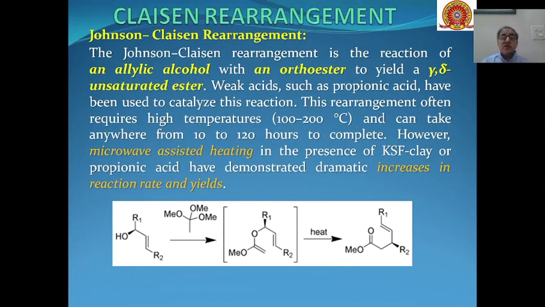Then is the Johnson-Claisen rearrangement. Here, allylic alcohols react with an orthoester, and gamma, delta unsaturated esters are formed as the product. So this is the allylic alcohol. This trimethyl orthoester reacts with it, and we will get this type of intermediate, and when the intermediate is heated, we will get gamma, delta unsaturated esters as the product. Alpha, beta, gamma, delta unsaturated esters are formed as the product.